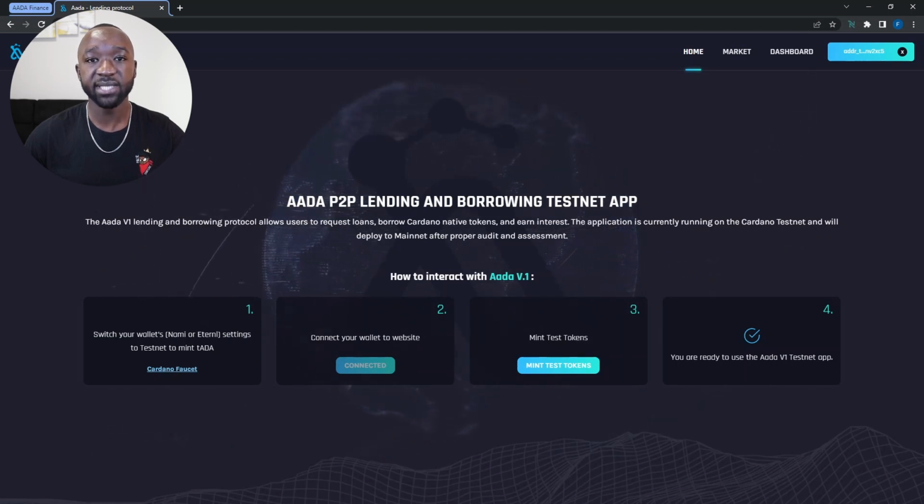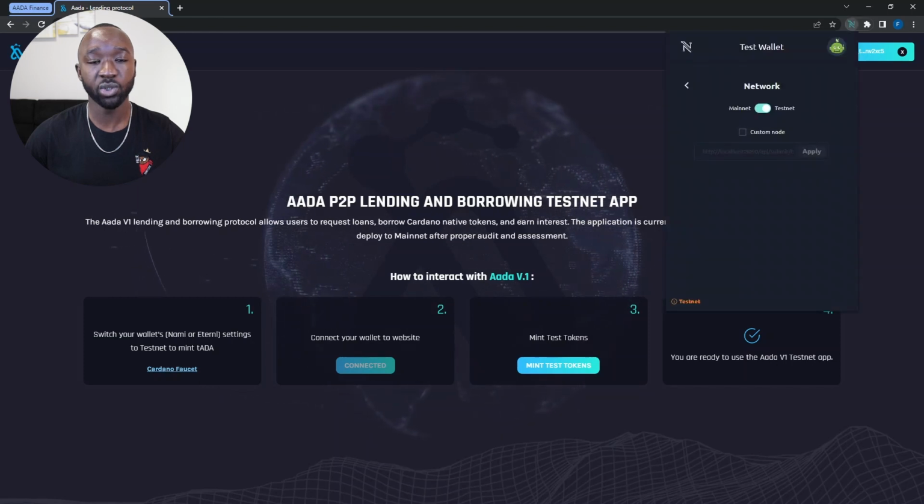And again, keep in mind that these are going to be on the testnet, so they're not going to have any real value. However, you're going to be able to use these tokens in order to interact with the AADA Finance Dapp. And so once you have your test tokens minted, you can actually open your wallet. So let me show you what those look like.